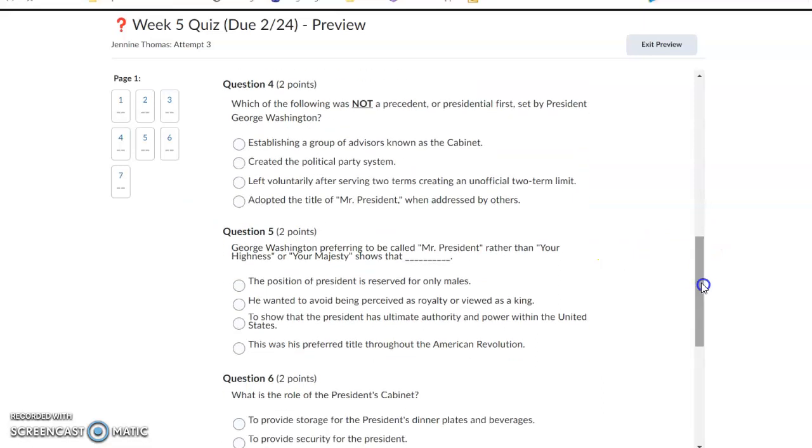Number 4, which of the following was not a precedent or a presidential first set by President George Washington? Establishing a group of advisors known as a cabinet, creating the political party system, left voluntarily after serving 2 terms, creating an unofficial 2-term limit, or adopting the title Mr. President when addressed by others.